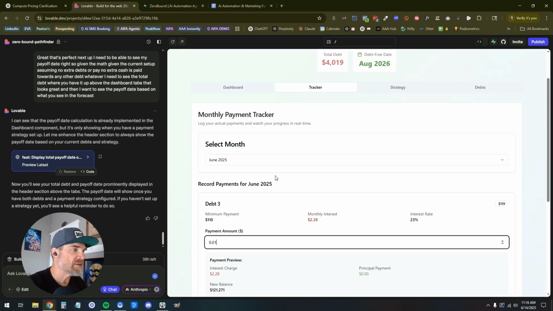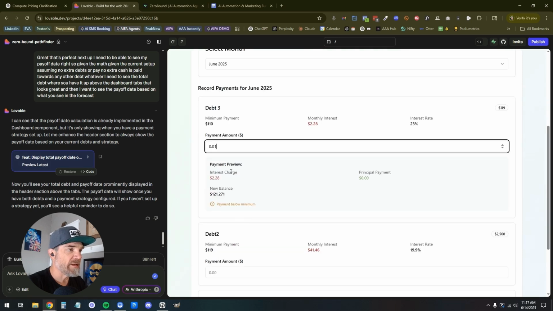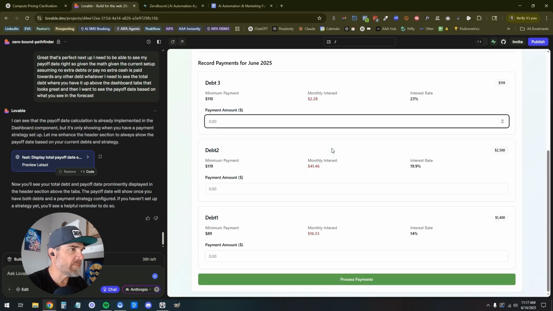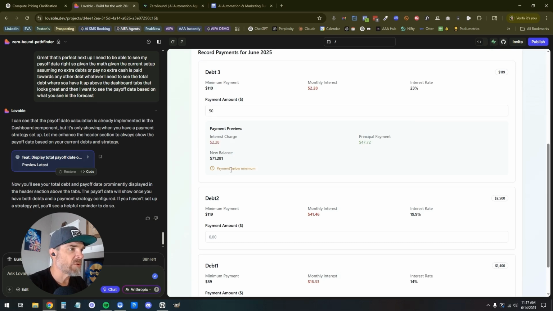We're going to say this is minimum payment due for debt 3. Ooh, new balance. Interest charge. Interest payment preview. This is awesome. Interest charge 228. Principal amount. Let's make it minimum due and then go below the minimum and see what that says. Cool. New balance 728. Payment below minimum. Principal payment 4742.